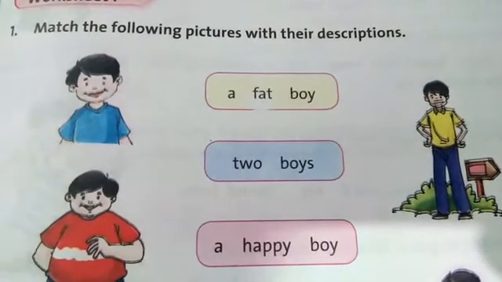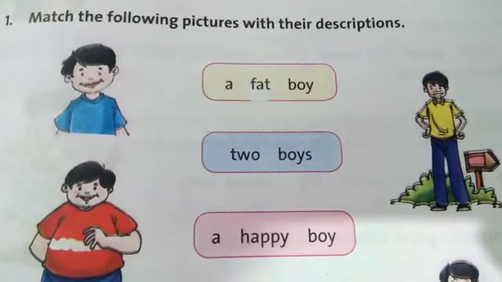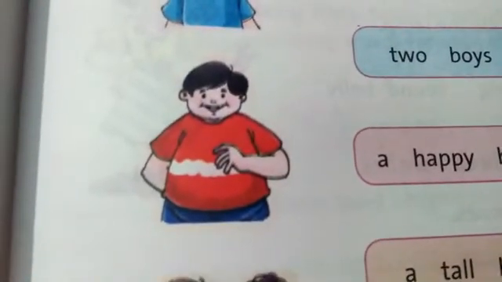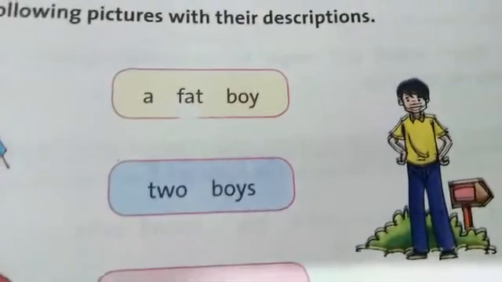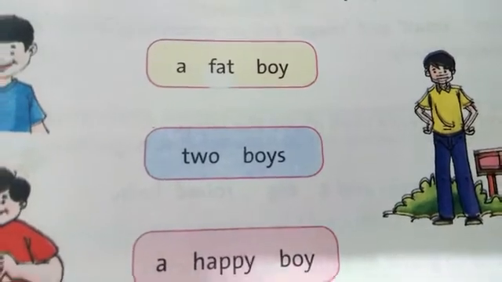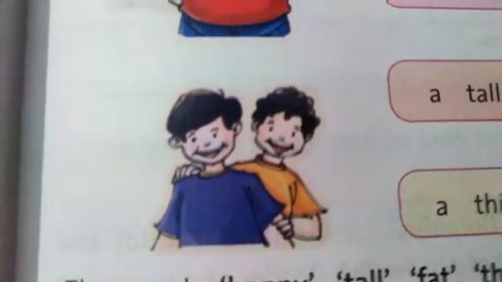When we say a fat boy, it means a boy who is fat, like this one. When we see two boys, it is describing the number of boys, means this picture. Look at this. Here are two boys in this picture.